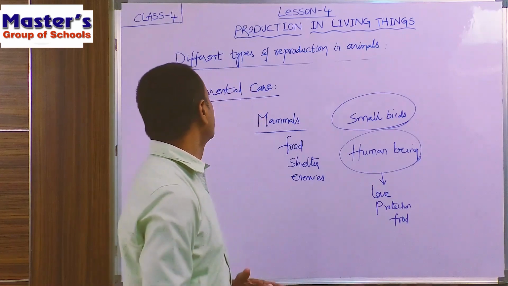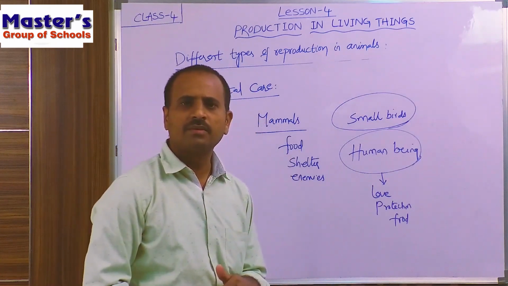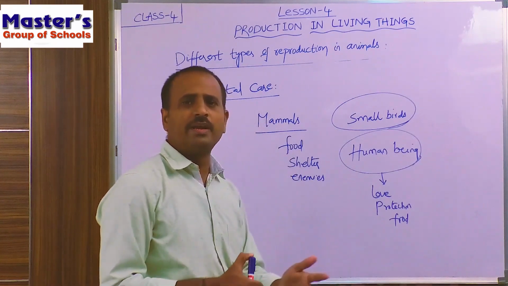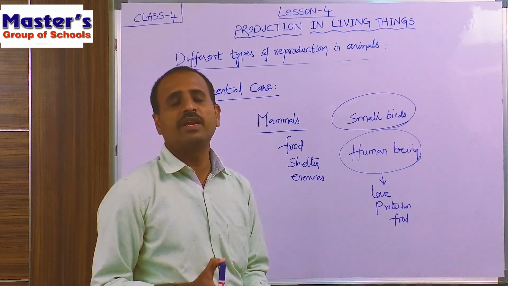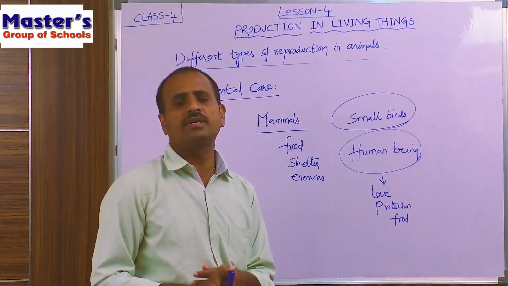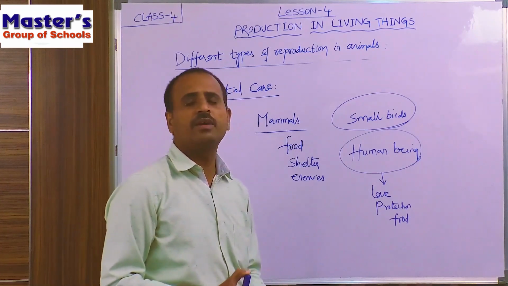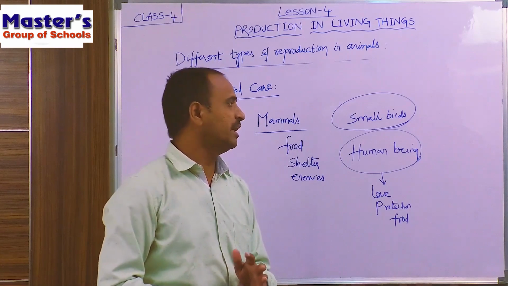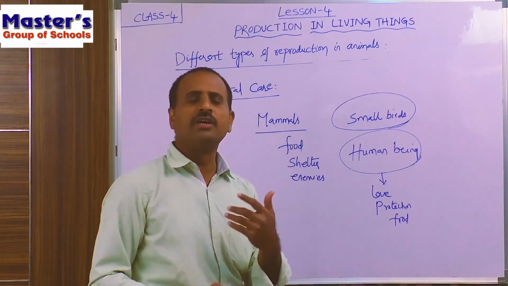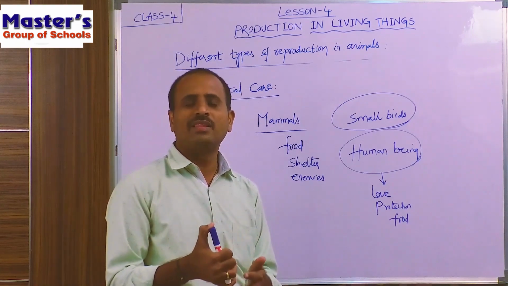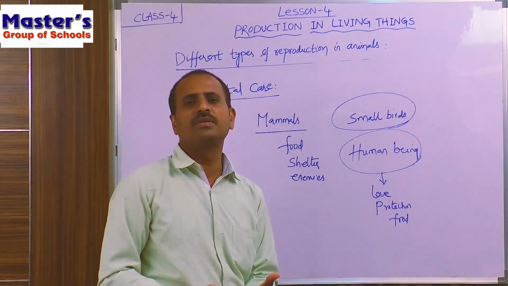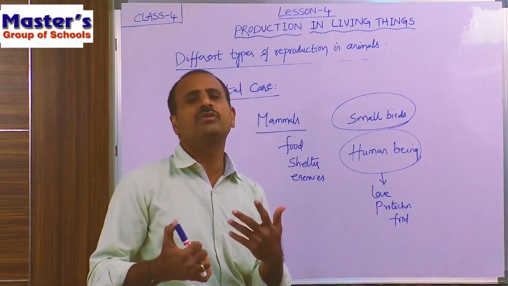So children, this is about parental care. In some animals, they do not take care of their young babies, but in most animals and most birds, they do, because the young babies are not fully developed in their organs. They cannot get their food themselves and cannot protect themselves from enemies.